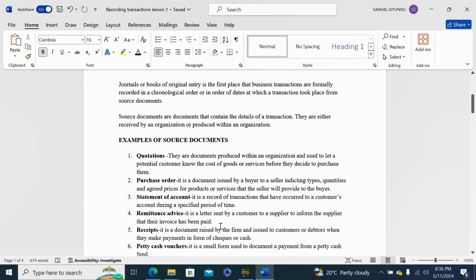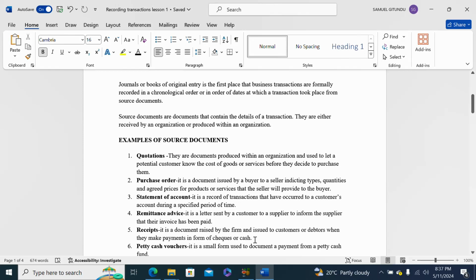If the goods have been delivered to the customer and the customer pays for those goods, then he is going to send a remittance advice to the supplier to inform the supplier that he has paid for the delivered goods or services. Then we have receipts, and a receipt is a document raised by the firm and issued to the customer or debtors when they make payment in form of check or cash.